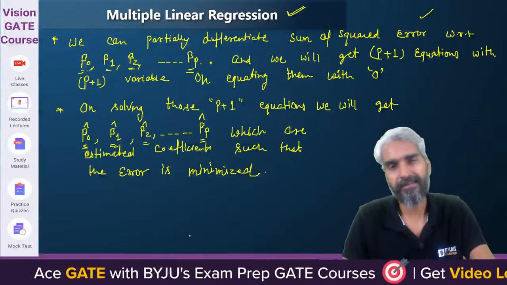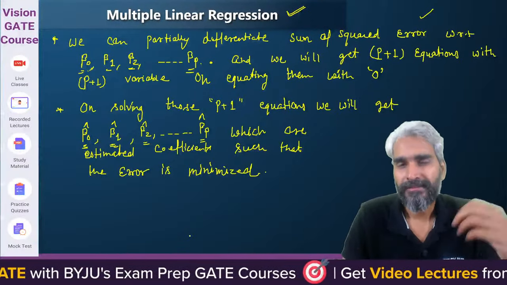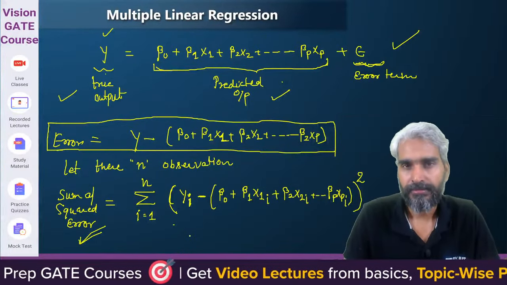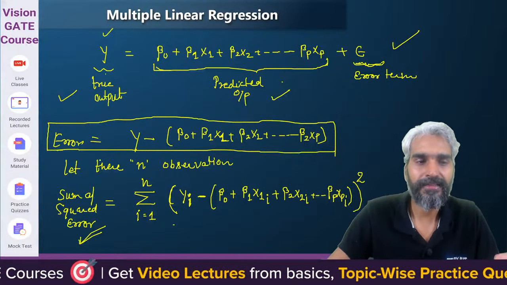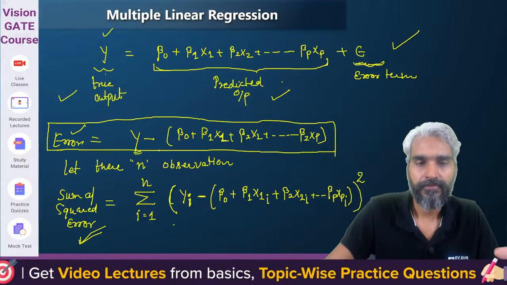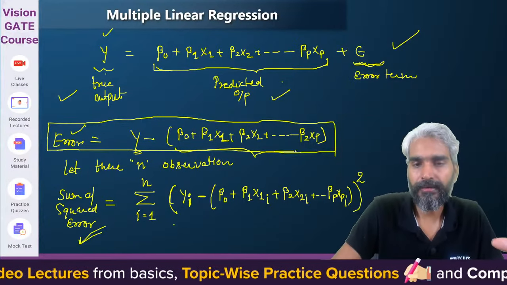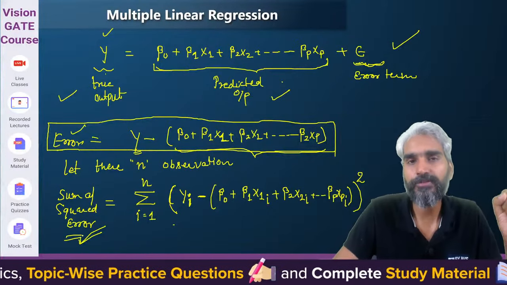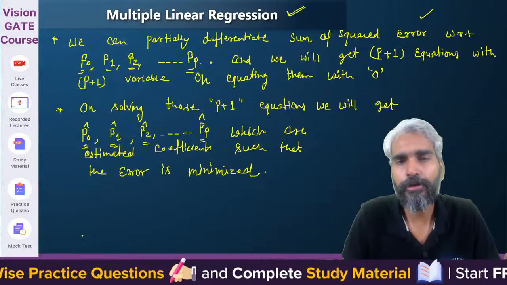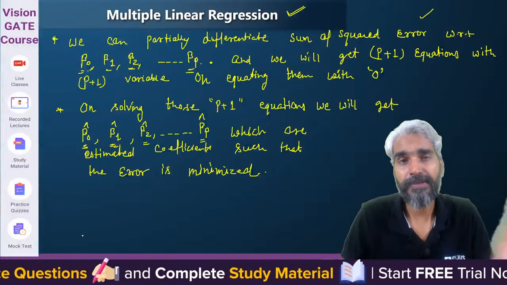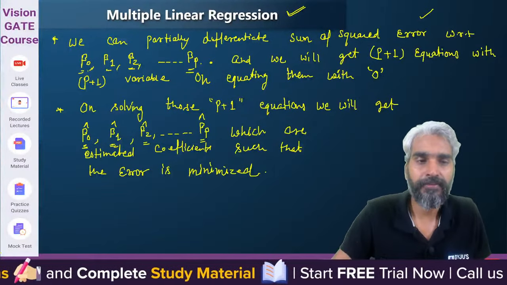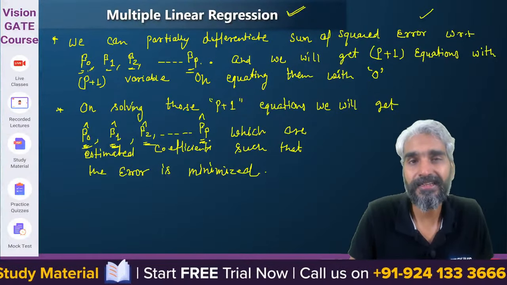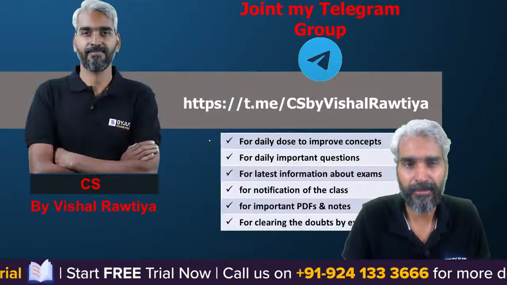For today's session, I'll keep it short and simple: just by defining the error function for multiple linear regression, we can define the sum of squared error, and then on partial differentiating it with respect to different coefficients, we can estimate the values of the coefficients such that the error is minimized. That's the simple concept. Clear?